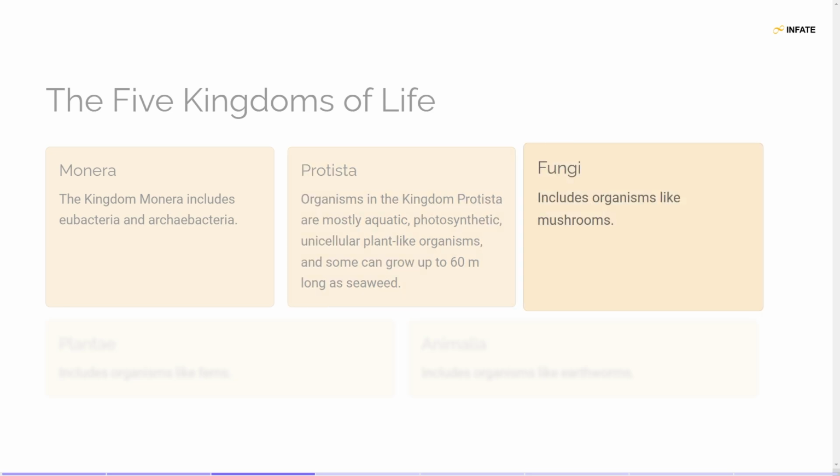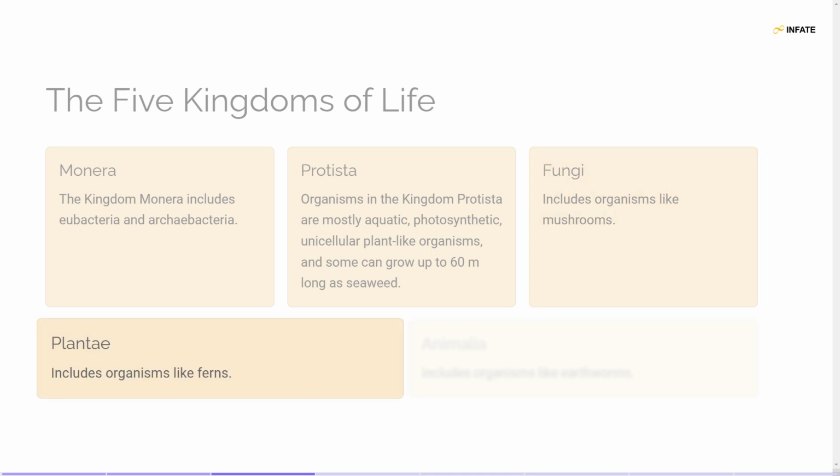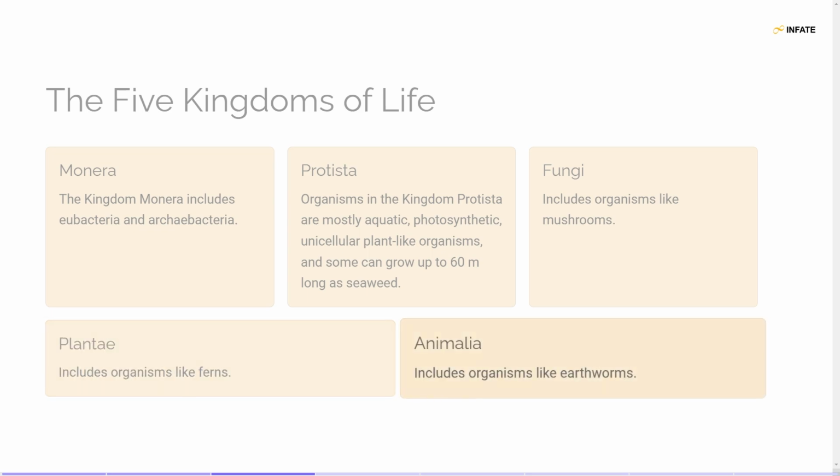Fungi includes organisms such as mushrooms, which play a vital role in decomposition. Plantae, comprising multicellular organisms like ferns that perform photosynthesis. Animalia. This kingdom includes multicellular animals such as earthworms, known for their diversity and complex structures.